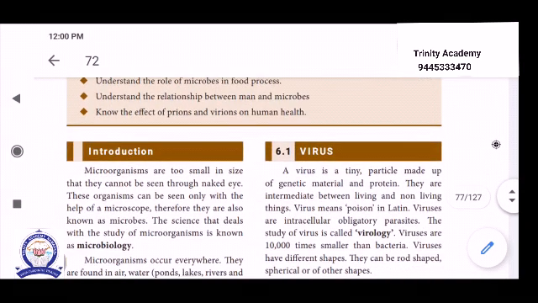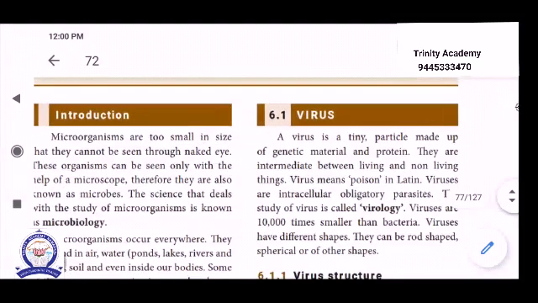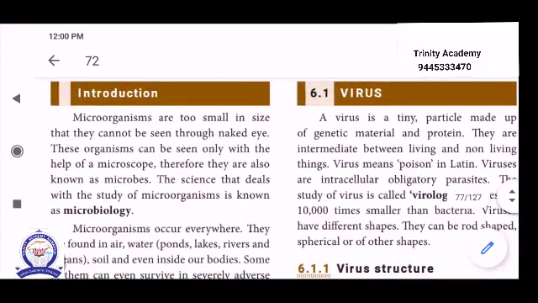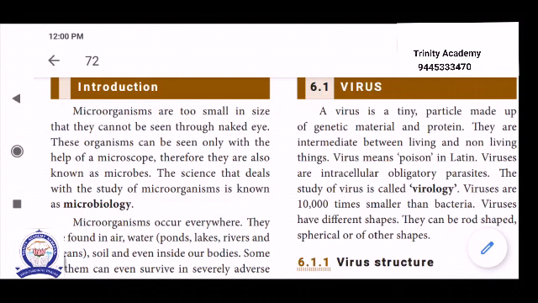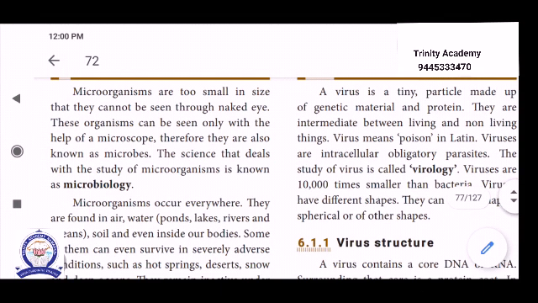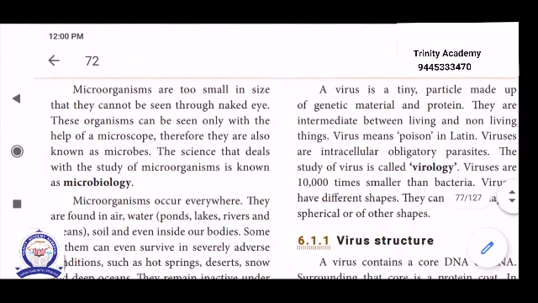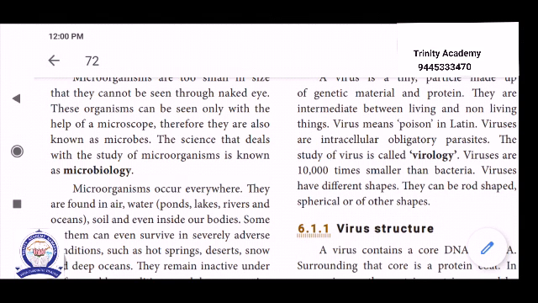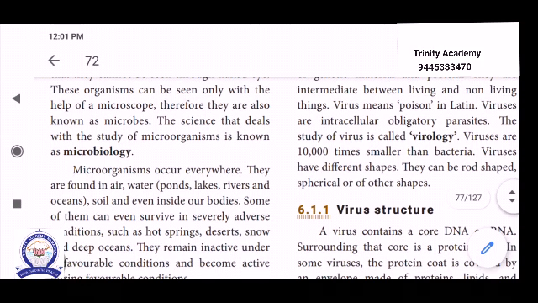First of all, the introduction. Microorganisms are too small in size to be seen with the naked eye; we can see them only under the microscope. These organisms can be seen only with the help of a microscope, therefore they are also known as microbes. The science that deals with the study of microorganisms is known as microbiology. Microbiology is the branch of science that deals with the study of all kinds of microbes, that is fungi, bacteria, virus, protozoans, etc.